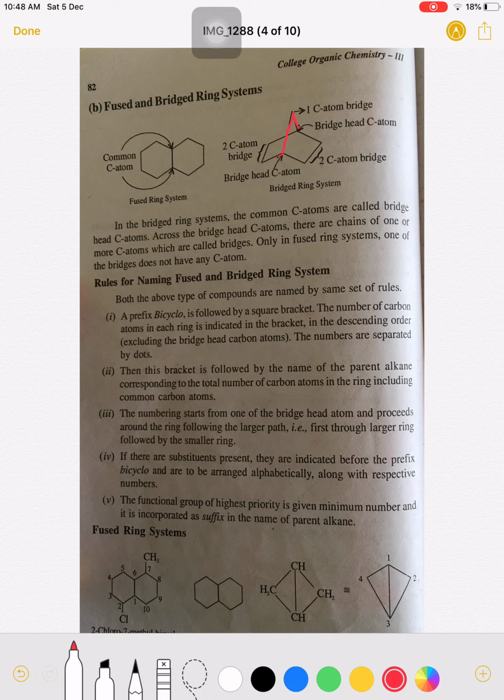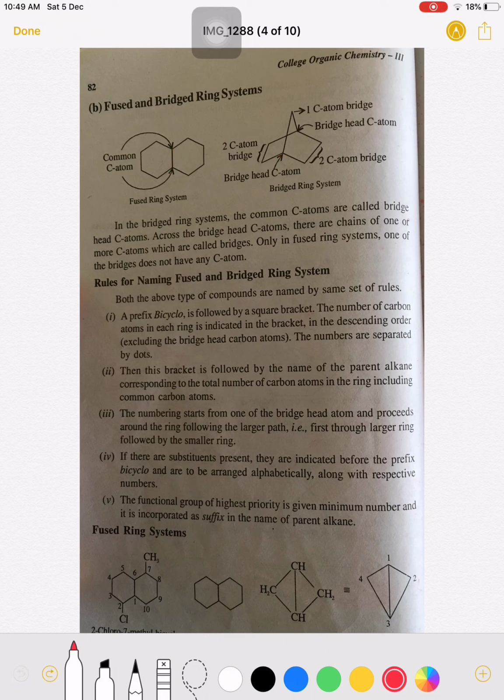So this bridge may be of one or more carbon atoms. Here it has only a single carbon, therefore it is a one-carbon bridge. So these are known as bridges. Only in fused ring system, one of the bridges does not have any carbon atom. So this is also a bridge, but there is no carbon atom in between the bond.